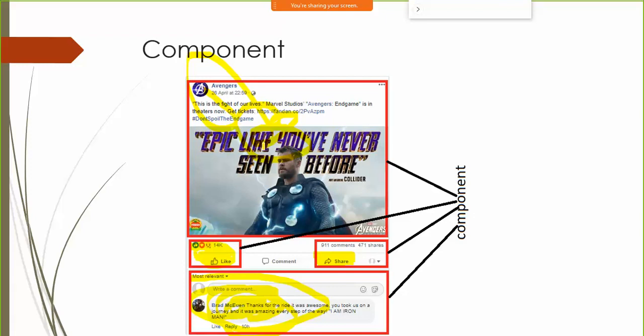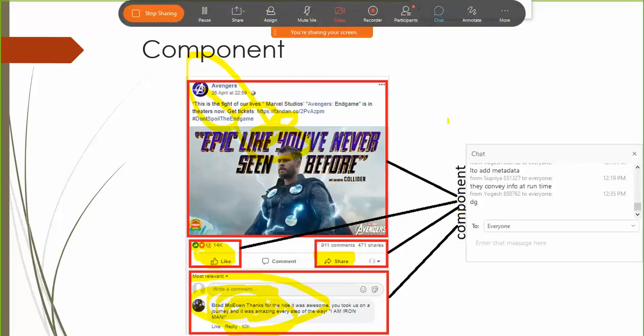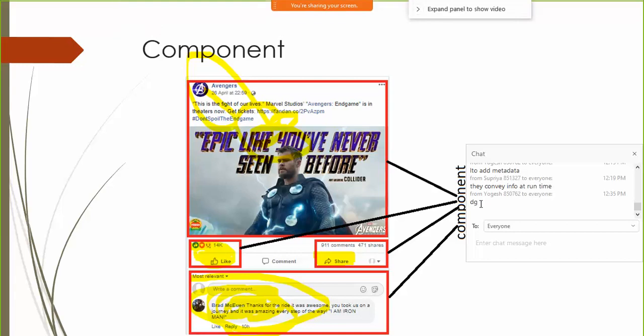Are you getting the hierarchy, guys? At the topmost level in an Angular application, you're going to have modules. In each module you can have components, and each component will have some HTML, some CSS with it, and some TypeScript code associated with it. Any confusion with this hierarchy, guys?